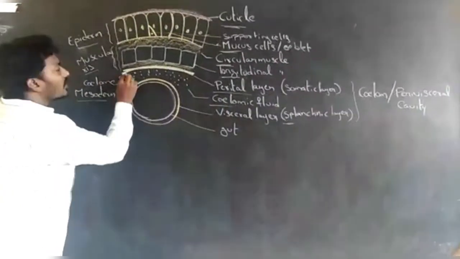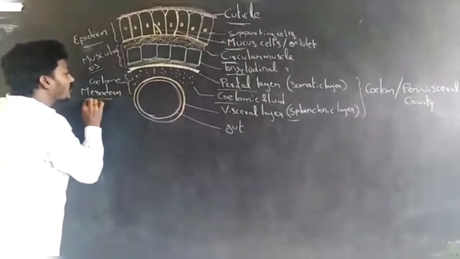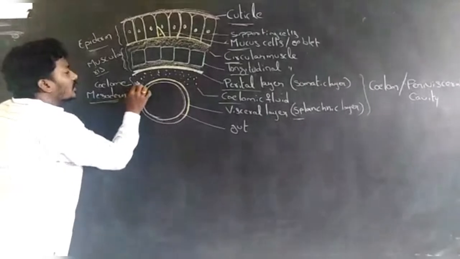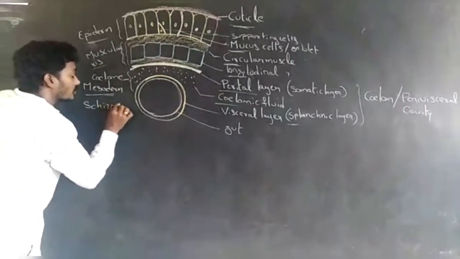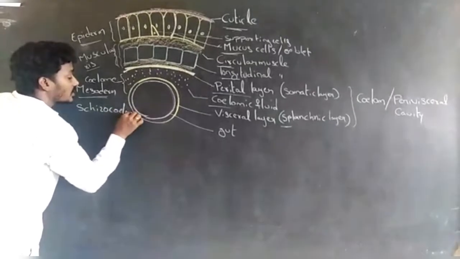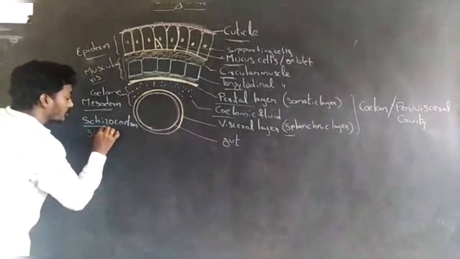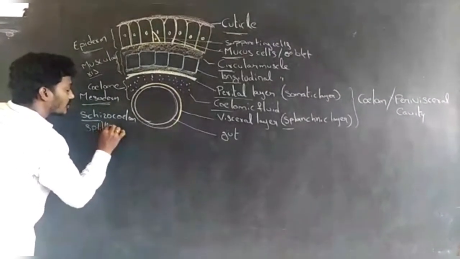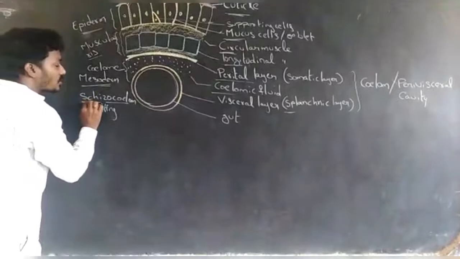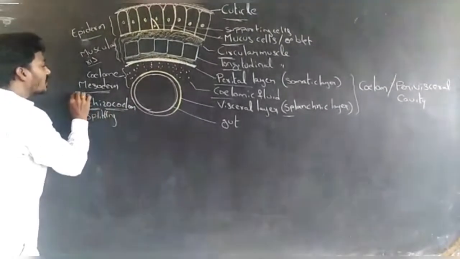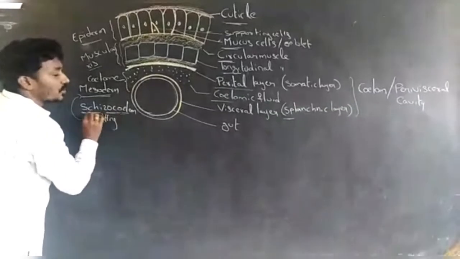The coelom is present between the parietal layer and the visceral layer. These two layers are derived from mesoderm. This coelom is called schizocoelom. Schizo means splitting of mesoderm. Schizocoelom is formed by the splitting of mesoderm.